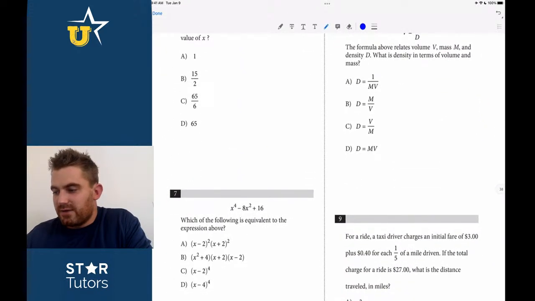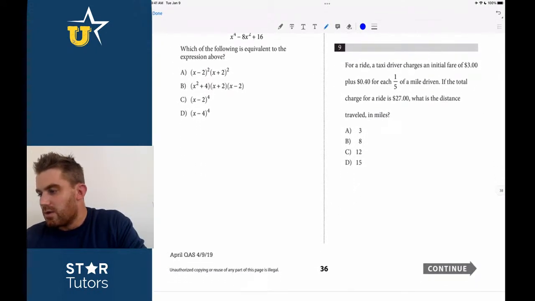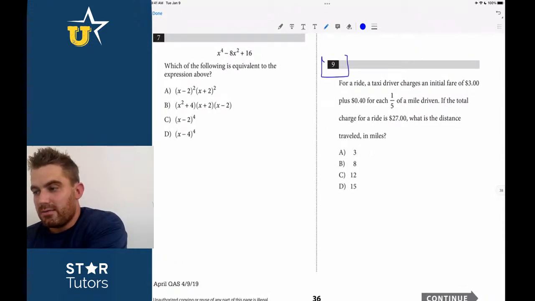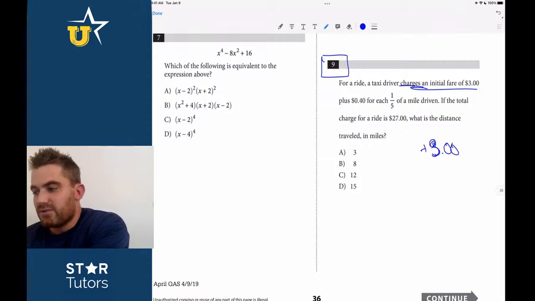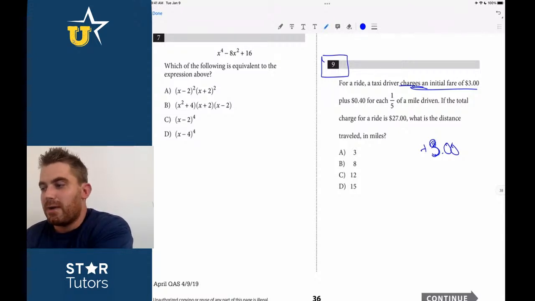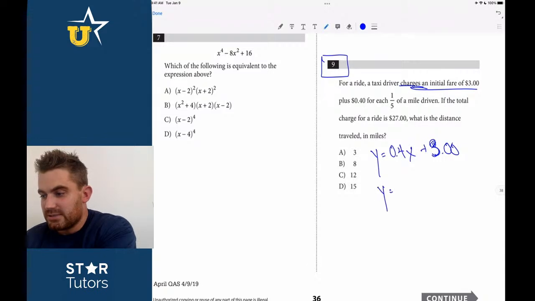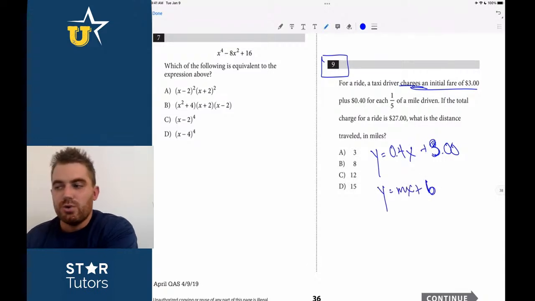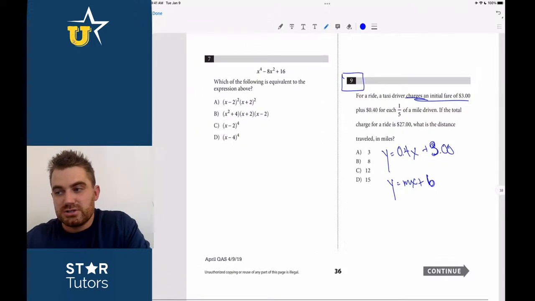Okay, let's keep going. Let's see if we can find other ones. So guys, this is a tough one, but this is one right here. Question 9: a taxi driver charges an initial fare of $3. That looks a lot like plus 3. $3 plus 40 cents for each 1/5 of a mile driven. If the total charge of the ride is y, then it's 40 cents per 1/5 of a mile, 0.4x plus 3. All of a sudden we're looking very similarly at y equals mx plus b. That's now 3 questions in the first 9 that deal with y equals mx plus b.